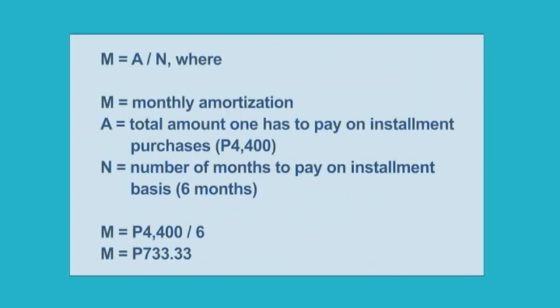How much should Philip pay per month? These payments or installments are also called monthly amortization. The formula for computing monthly amortization or payments on an installment basis is as follows. M is equal to A over N, where M is the monthly amortization, A is the total amount one has to pay on installment purchases, N is the number of months to pay on installment basis.